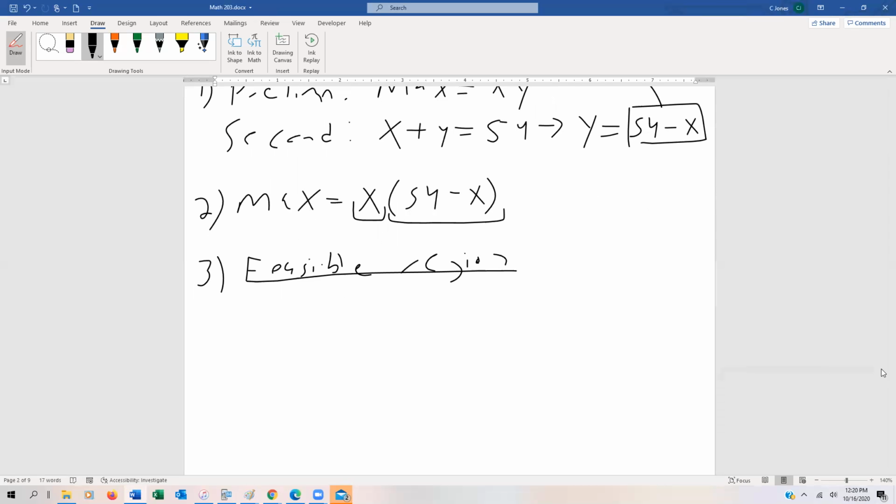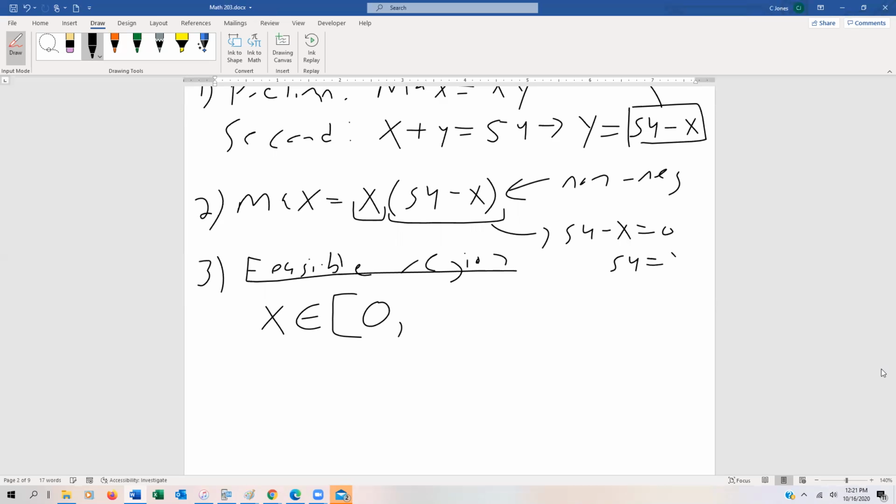So the lowest possible number we could have for x is 0. If I plug in 0, quite obviously the maximum equation is going to be 0. And then for 54 minus x, if we set that to 0, the highest possible value is going to be 54 for us.